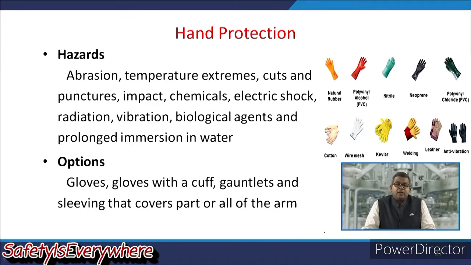So these are the various hazards enlisted for the hand protection. Now there are various options available, as you can see in this particular picture, like gloves, sometimes gloves with cuff, sometimes sleevings that cover part or all of the arms, and these are made of different materials to cater to the need of the process, like chemicals, biological agents or electrical shocks.